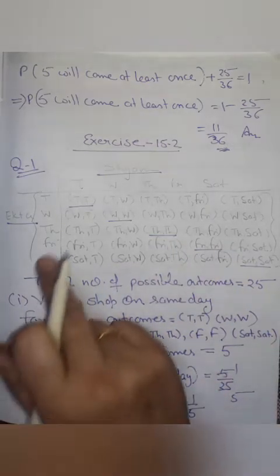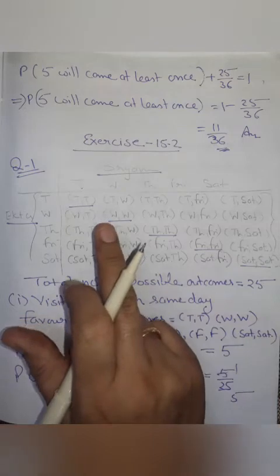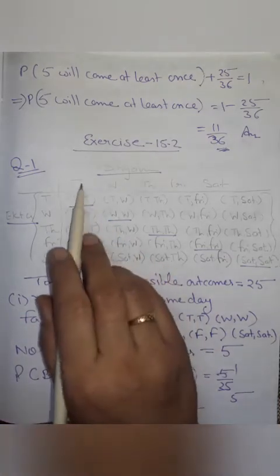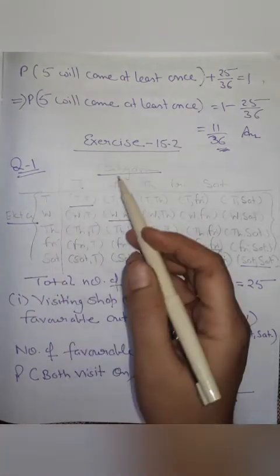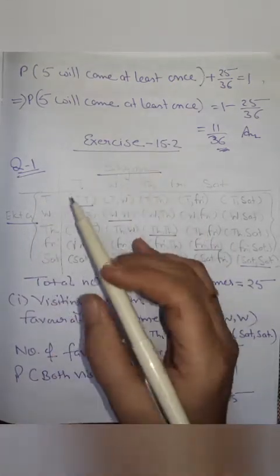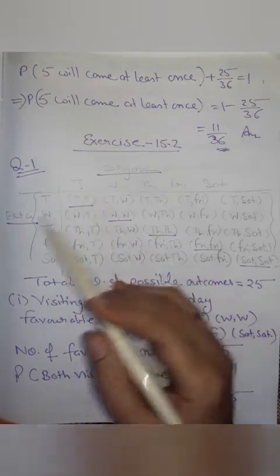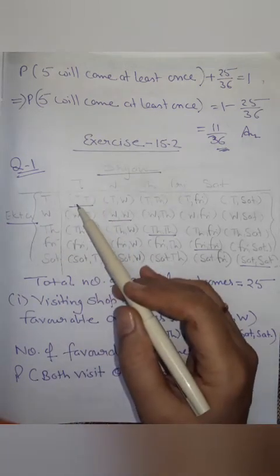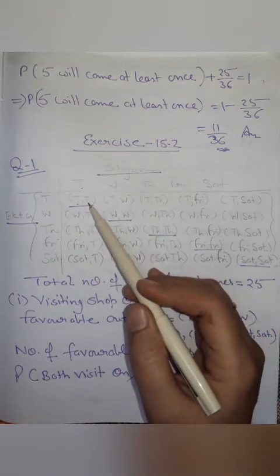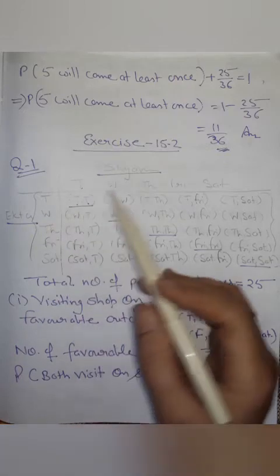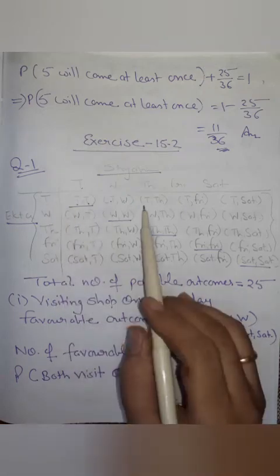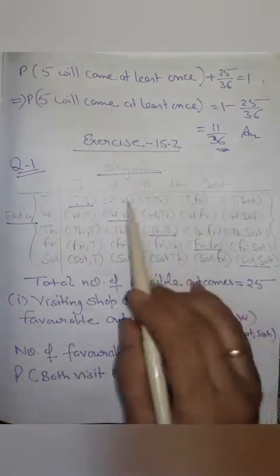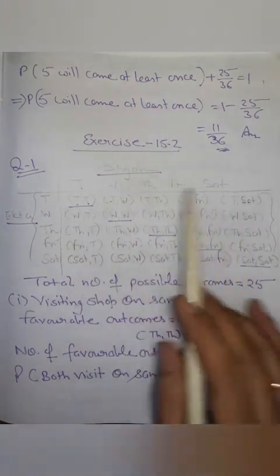So firstly see what the total possible outcomes are. They are visiting the shop from Tuesday to Saturday. So let's see what the cases are for Shyam and Ekta. Maybe Ekta is visiting on Tuesday, Shyam is also visiting on Tuesday. Ekta is visiting on Tuesday but Shyam on Wednesday. Same way Tuesday, Thursday, Tuesday, Friday, Tuesday, Saturday. Here we have made the sample space.